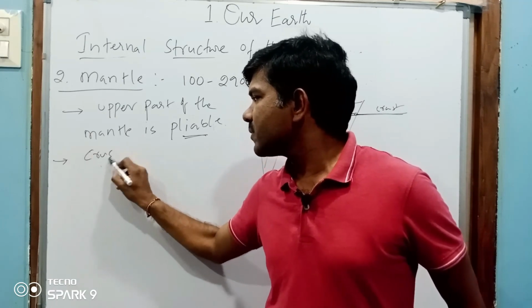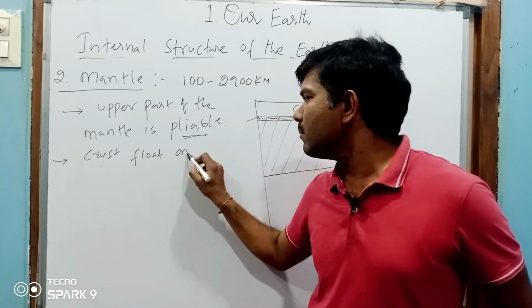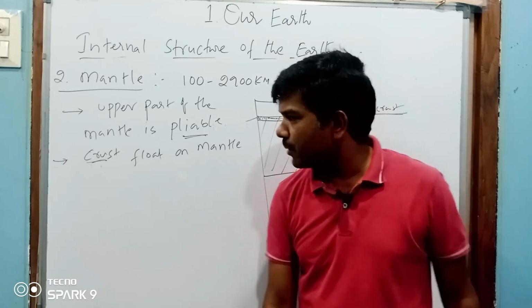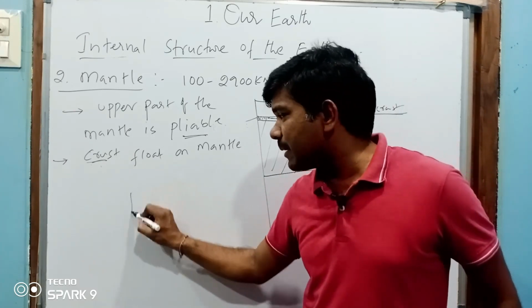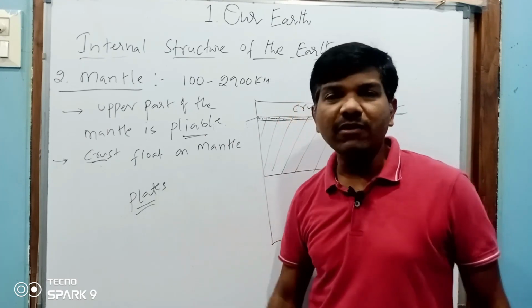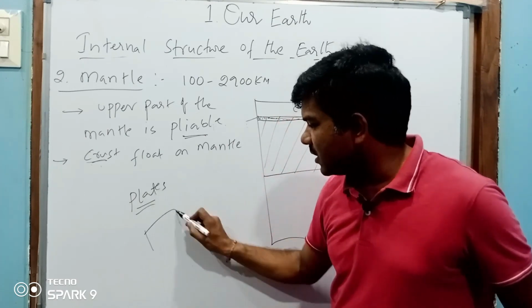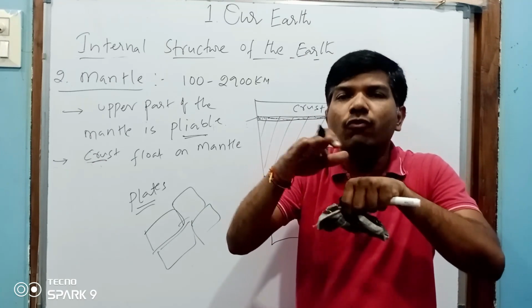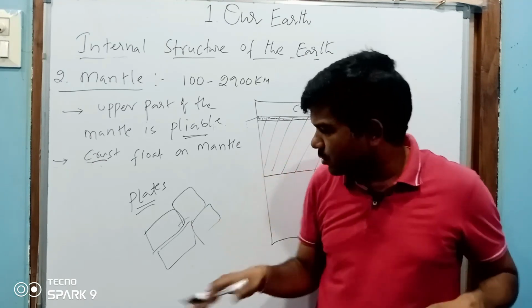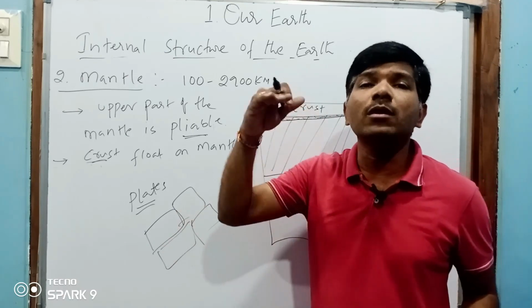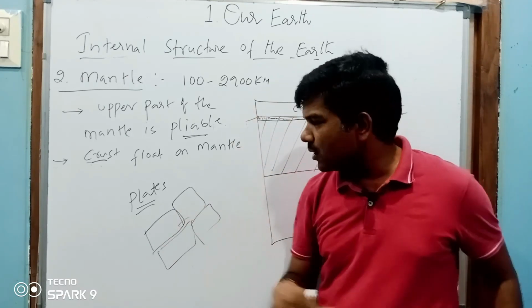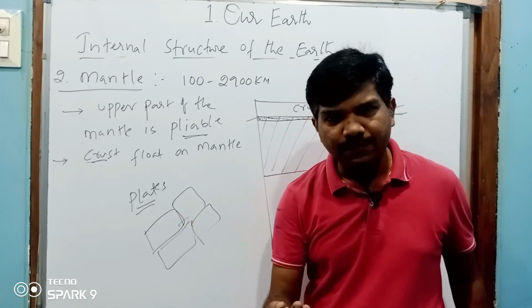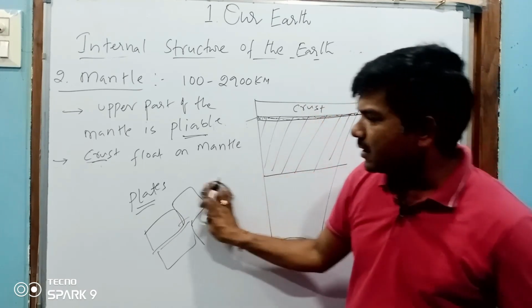And crust float on mantle. Sir, how will the crust float? Because the crust is made up of certain plates that we'll discuss in the next chapter. For example, this is one plate, this is one plate, this is one plate. These plates move in different directions, so we can say these plates are moving, floating on the mantle. These plates are called convergent plates and divergent plates.